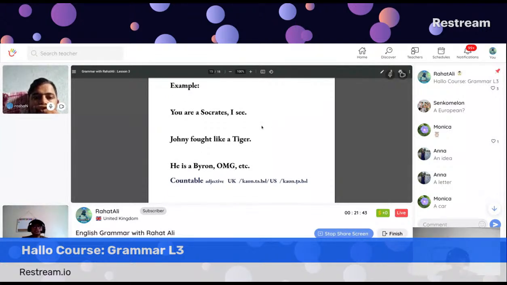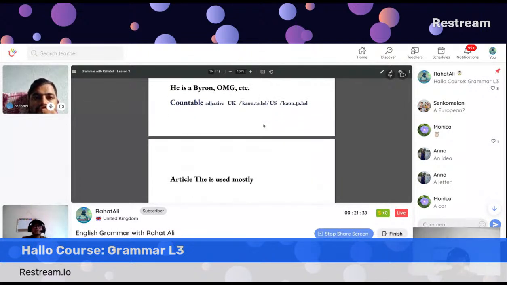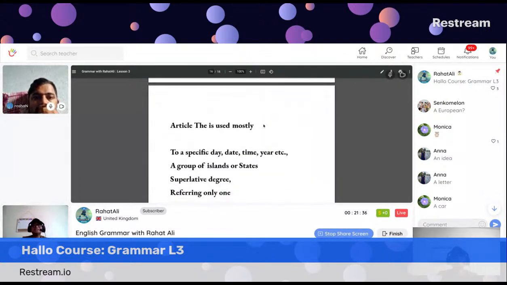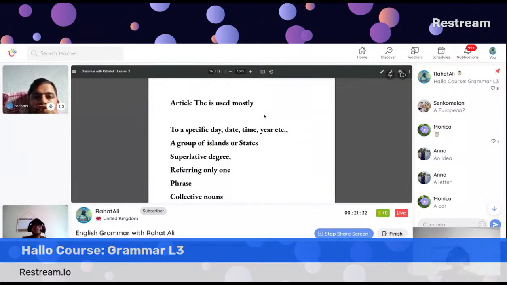Okay, in countable nouns there is a short sound as well, where we can use the article the. If you remember, we use the article the or the. Remember why we have the sound the and the? Roshan, do you remember?